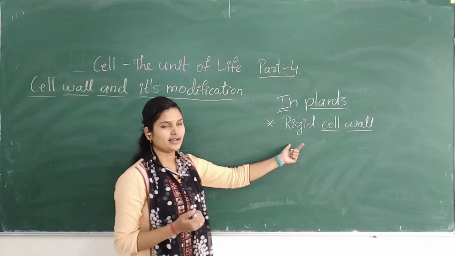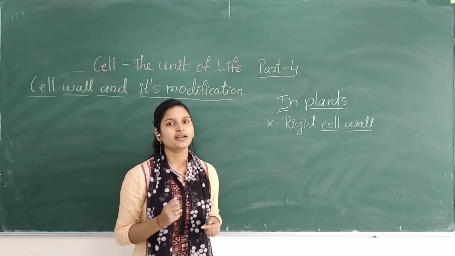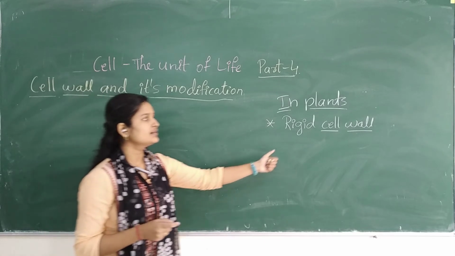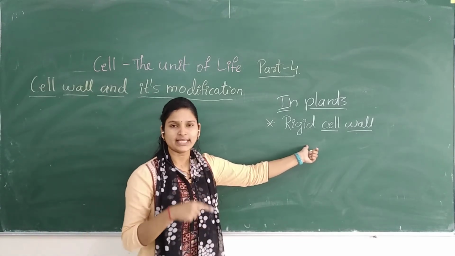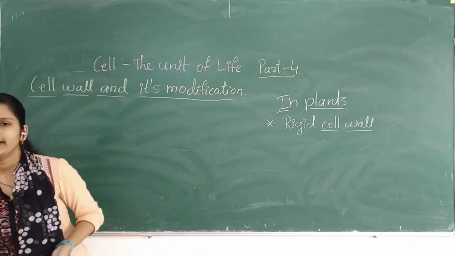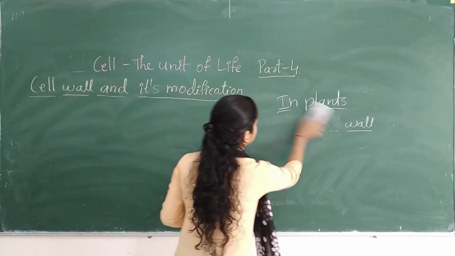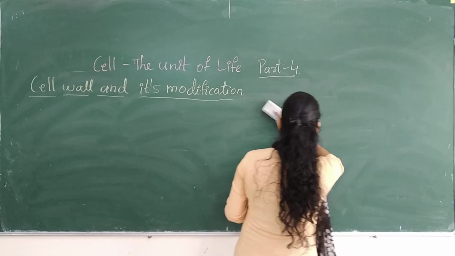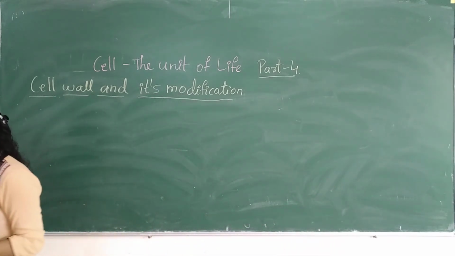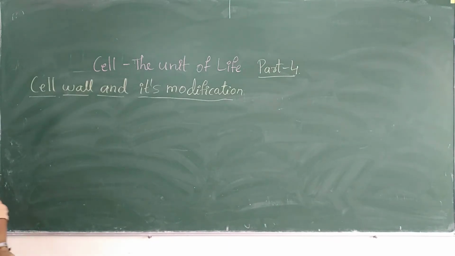It is a very thick and strong protective layer in the plant cell, whereas in the animal cell the cell wall is absent and only the plasma membrane is present. So this is the basic idea about the plant cell and animal cell. So tell me, what kind of cell wall is present in prokaryotes?